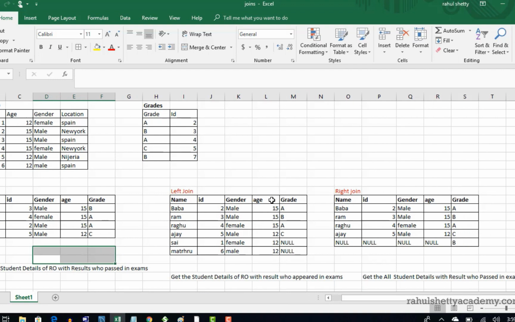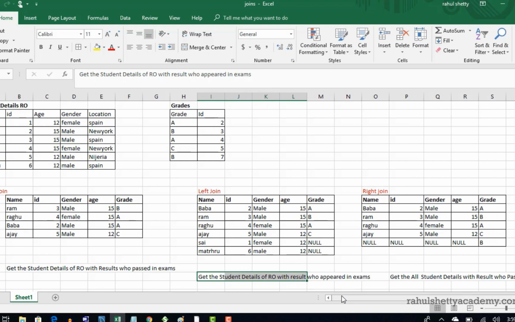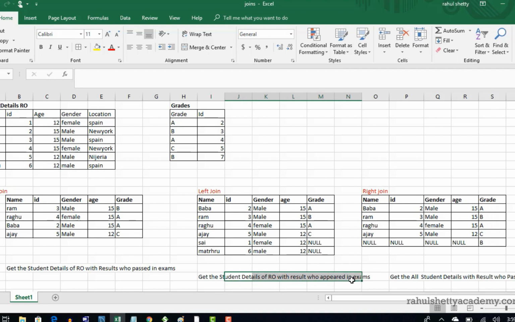Next, my next query is: get student details of Rahul organization with results of who appeared in exams. You see that here I was just asking to get who passed, so I blindly mapped these two. But here I want results of all the students who appeared in the exam as well.